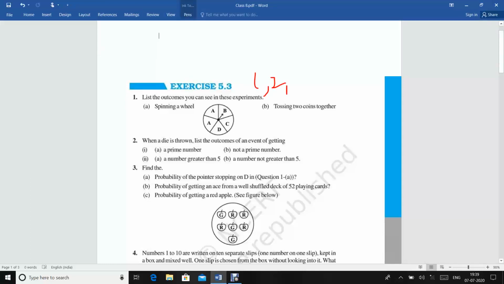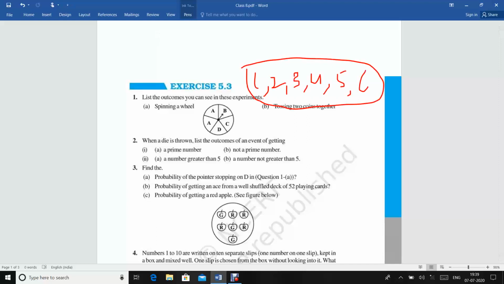When we throw a die, then the faces are 1, 2, 3, 4, 5 and 6. This is the sample space.